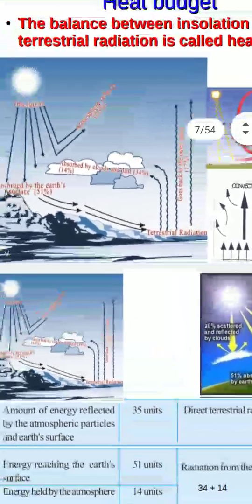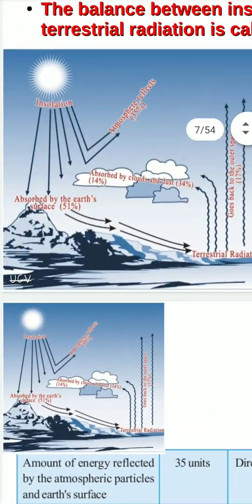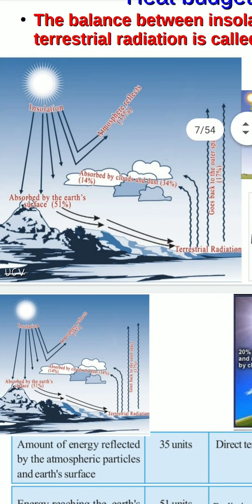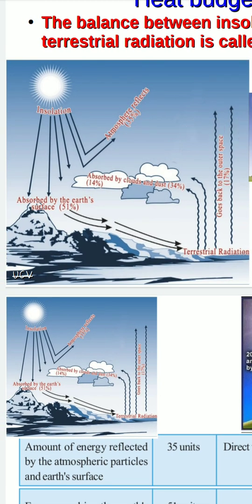Now we can discuss heat budget with the help of a diagram. Look at the screen, where a diagram of the heat budget is given. That diagram shows both insolation and terrestrial radiation. If insolation is 100 units, the terrestrial radiation must be 100 units. Then it will be balanced.